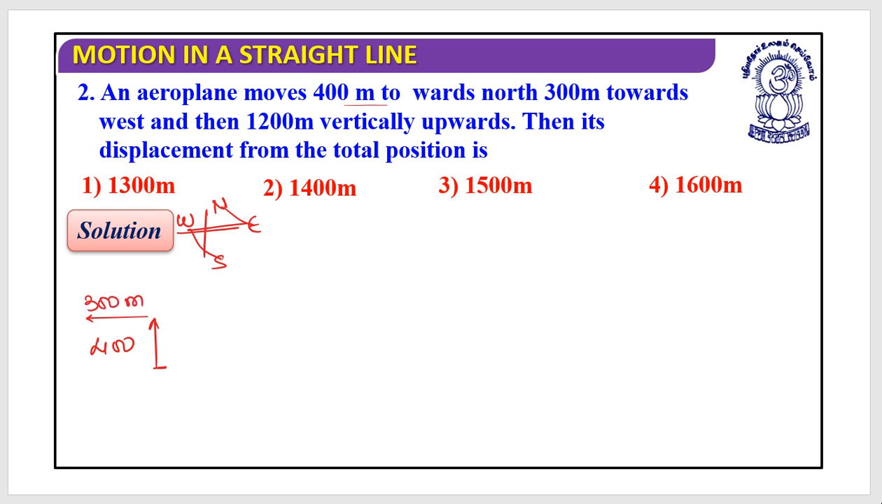And 1200 meter vertically upward. Now don't make a mistake while moving 1200 meter in this direction. This is not an upward. This is not the case while you are thinking. So they have been asked about the 1200 meter in upward direction.